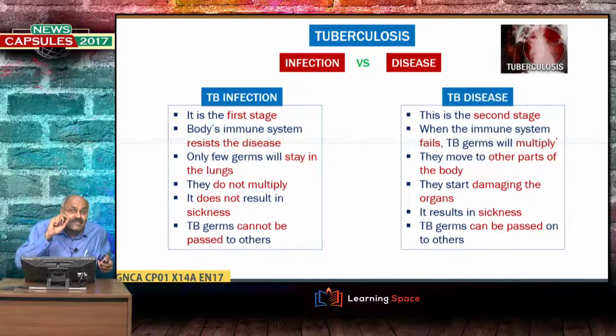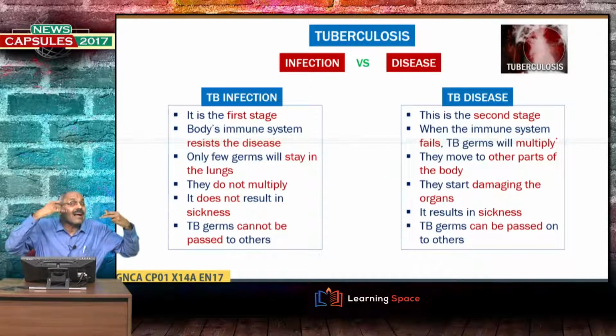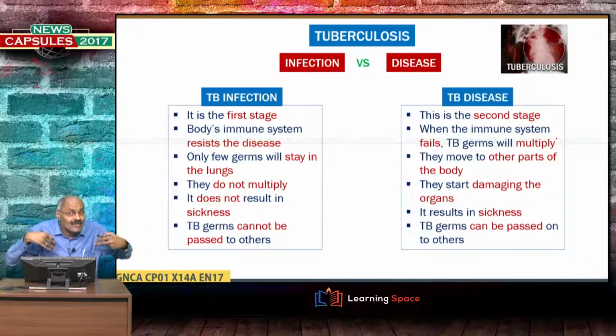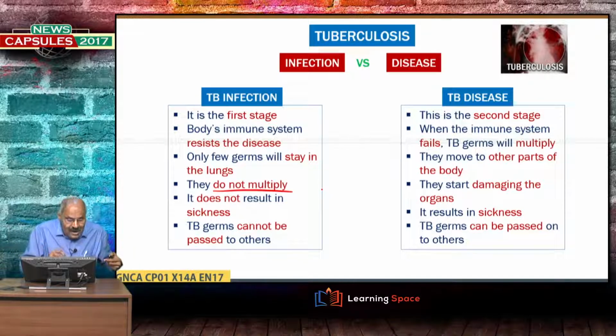TB infection is the first stage, and TB germs, when they enter our body, they stay inside, mostly in the lungs, and the body's immune system will resist the disease. They do not multiply and it does not result in sickness. So, this is TB infection, and TB disease is the second stage when our immune system fails, maybe because of malnutrition, maybe because of several other diseases. When the immune system fails, then TB infection will transform into TB disease.